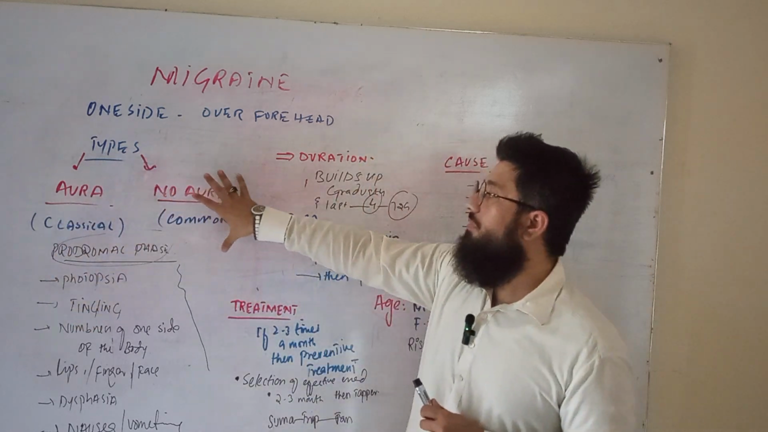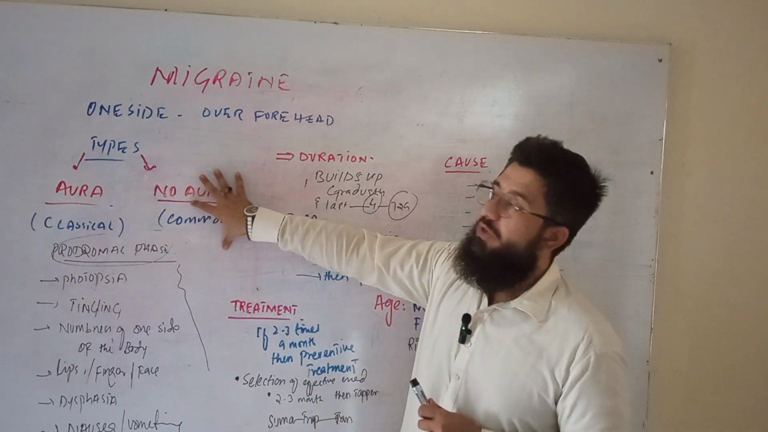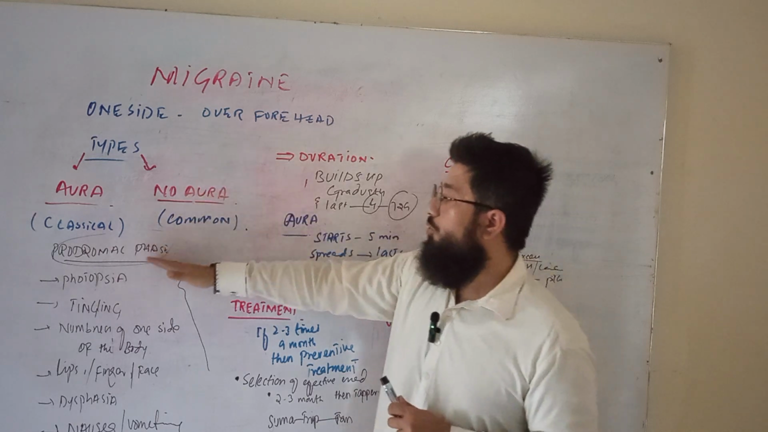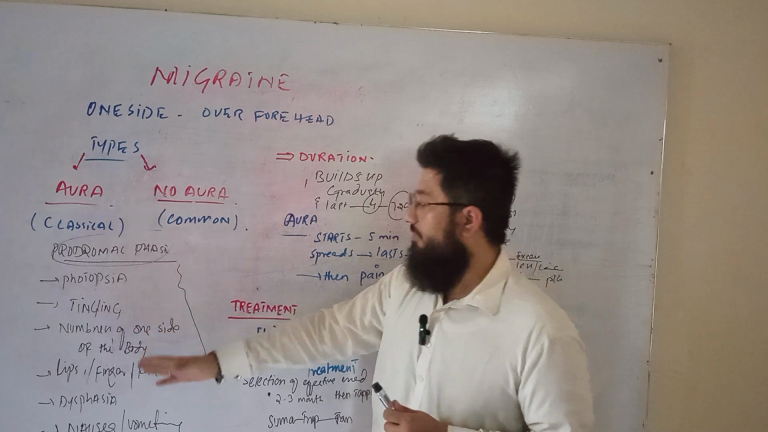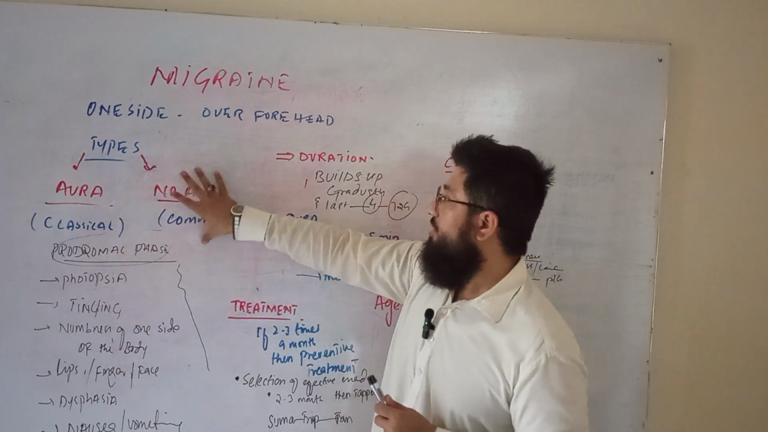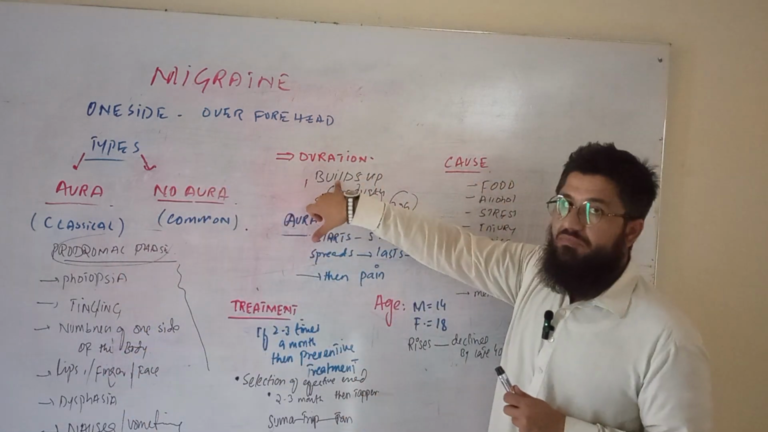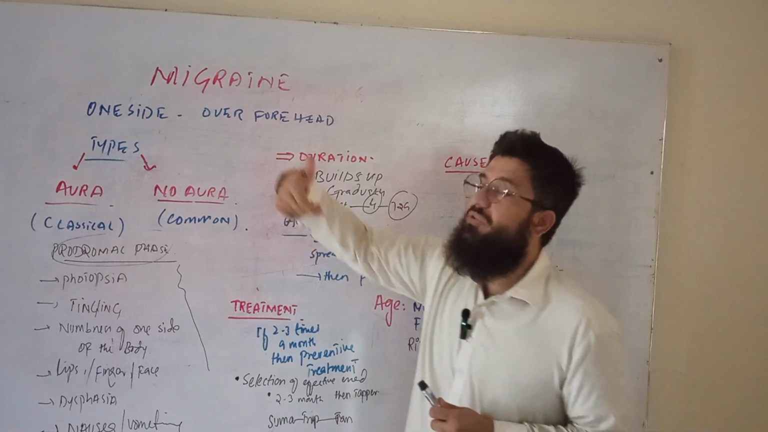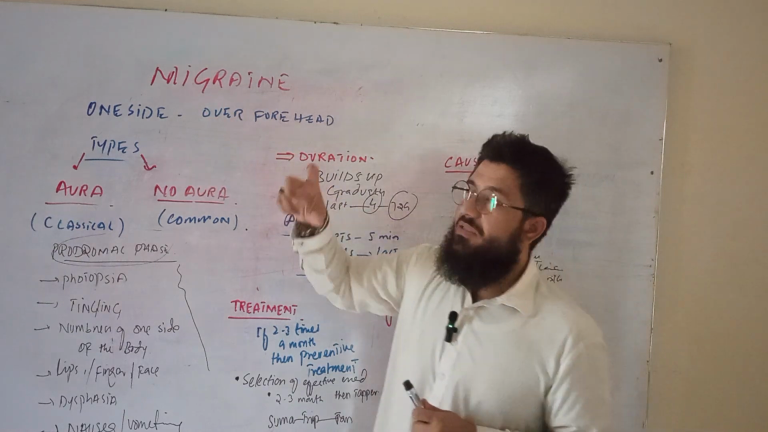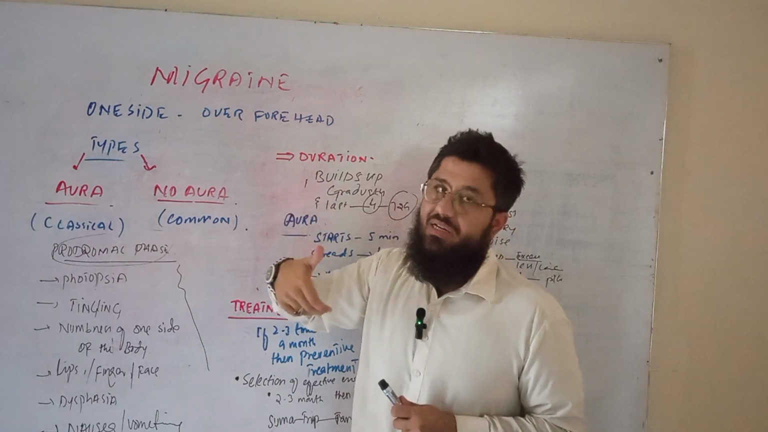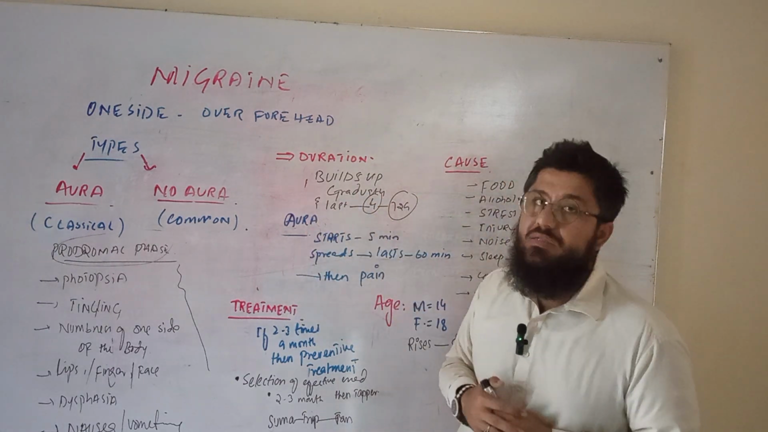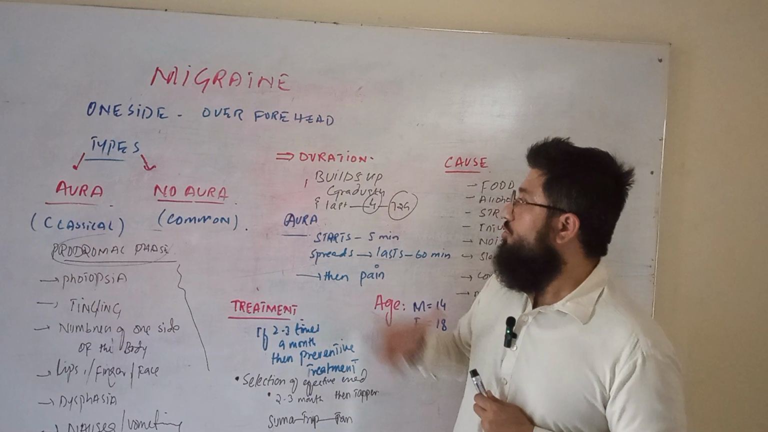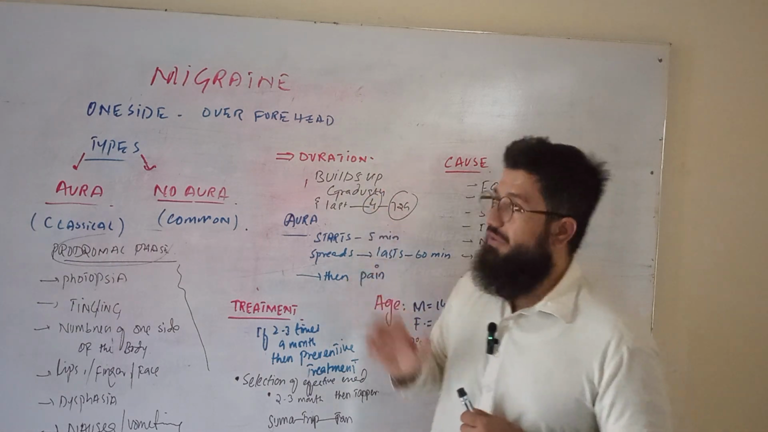Then we have another migraine in which there is no aura, no kind of prodromal phase, no feelings of nausea and vomiting in the beginning. The pain just starts, and this pain then aggravates with time. There is a gradual increase in the strength of the pain. Then that pain reaches an extreme level, and lasts for about 4 to 72 hours. So this is about the duration of the pain in migraine.